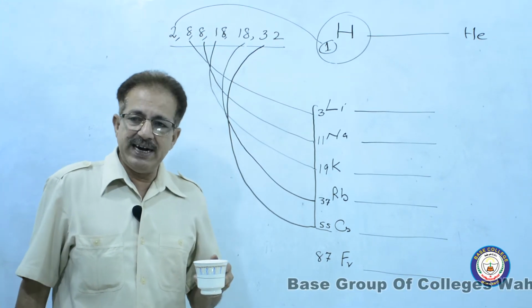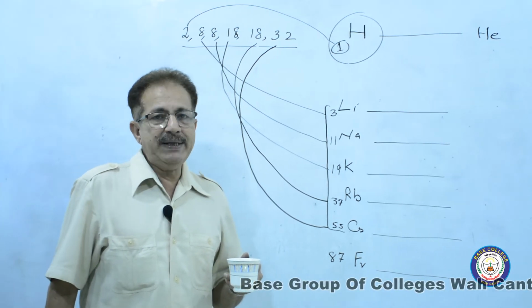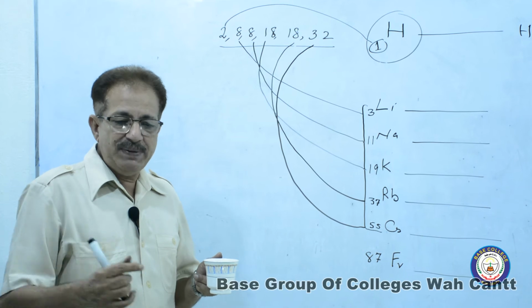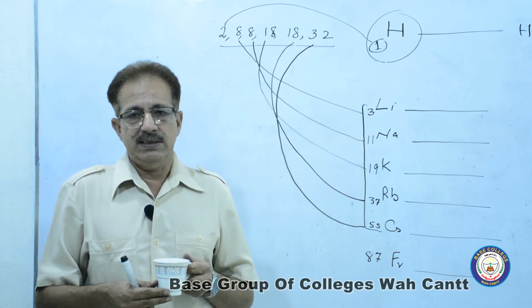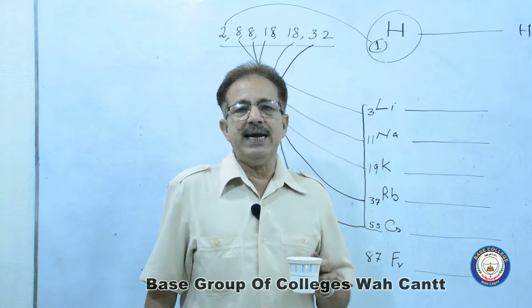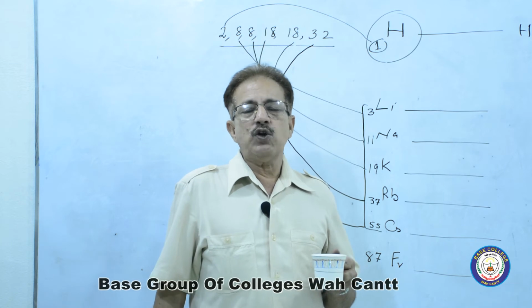And the 7th period is still incomplete. When it is complete, I think there will be 32 elements as well. But still, actinides are incomplete.